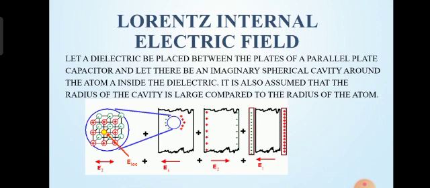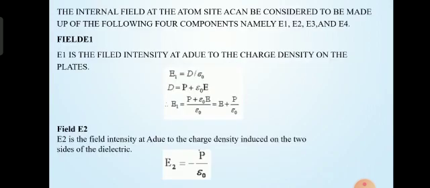Now, Lorentz internal electric field. Let a dielectric be placed between the plates of a parallel plate capacitor, and let there be an imaginary spherical cavity around the atom inside the dielectric. It is also assumed that the radius of the cavity is large compared to the radius of the atom. The internal field at the atom site can be considered to be made up of the following four components, namely E1, E2, E3 and E4.